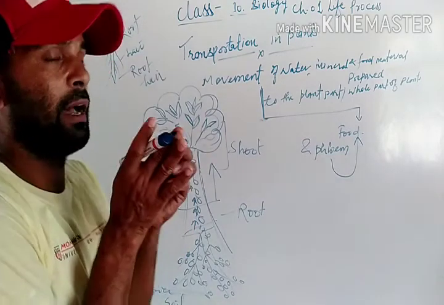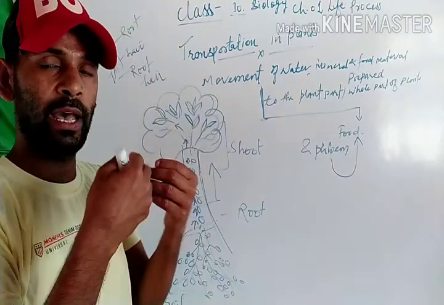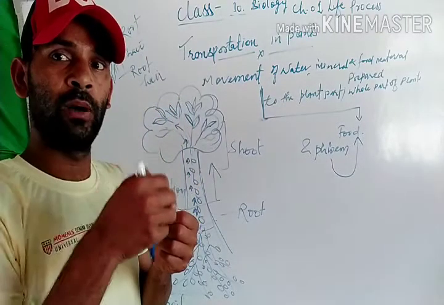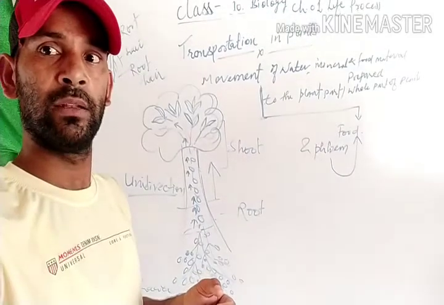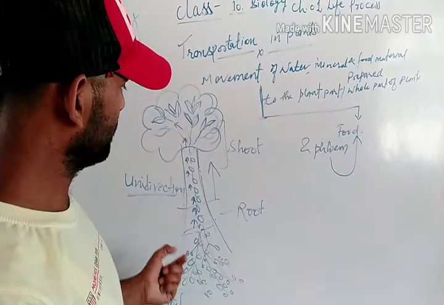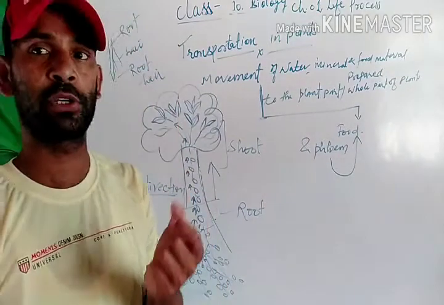The roots are embedded in the soil, and they obtain water and minerals from the soil. Then, second, it has to be pumped up due to the turgor pressure. Why?